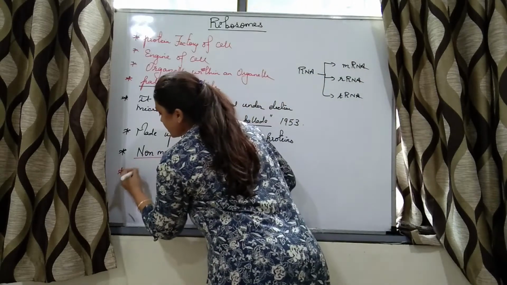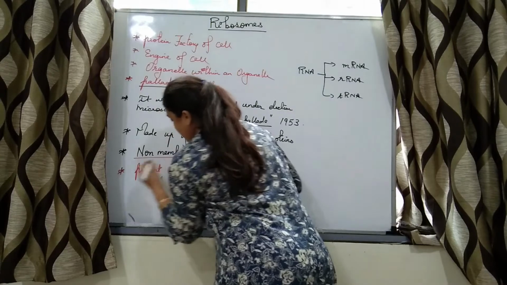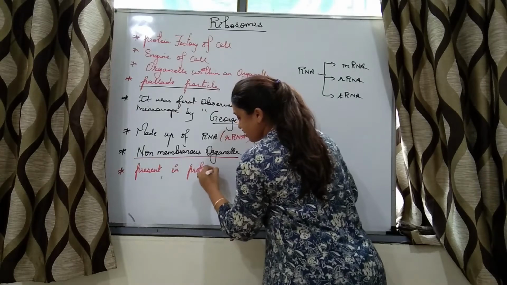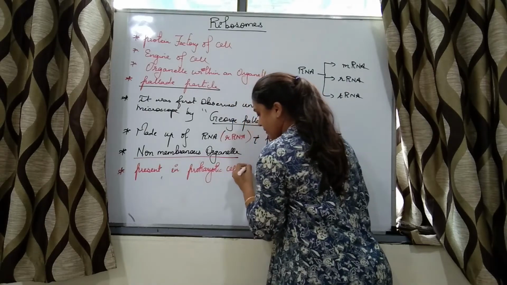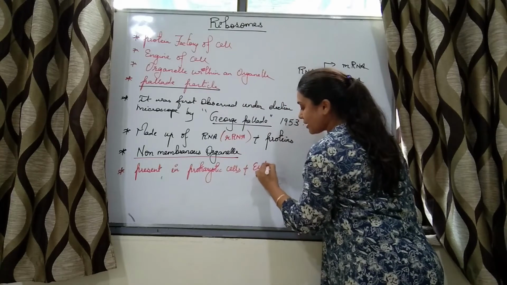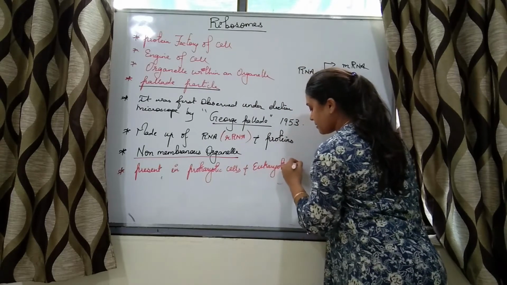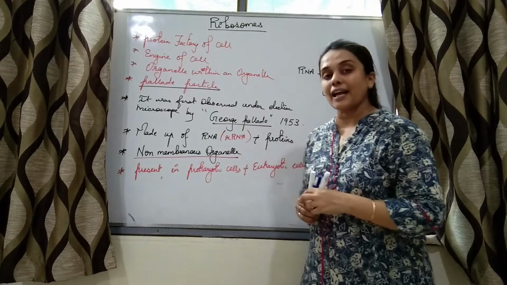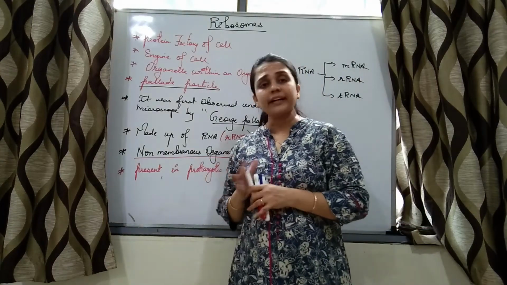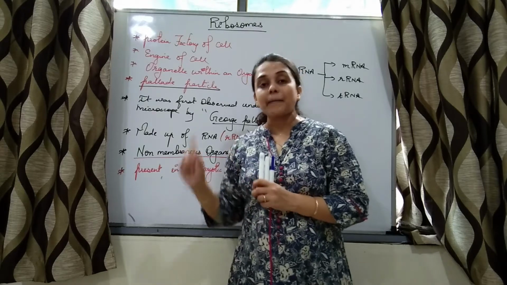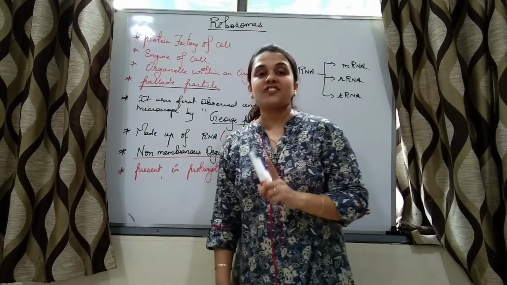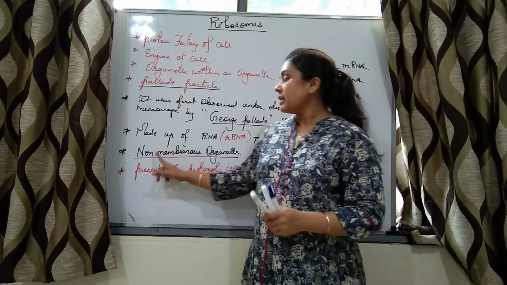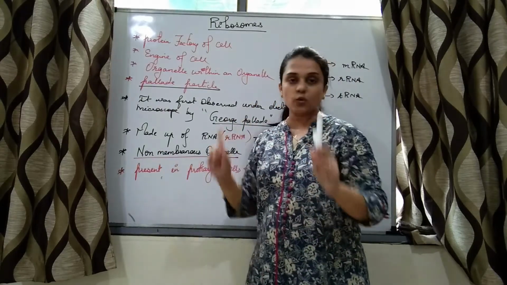Right? It is present in prokaryotic cells and eukaryotic cells. Students, you know that other membrane bound organelles are absent in prokaryotic cell. This we have studied when we were studying difference, right? But because ribosome is a non-membranous organelle, there is no membrane bounding.